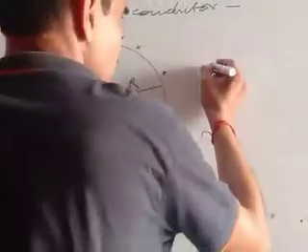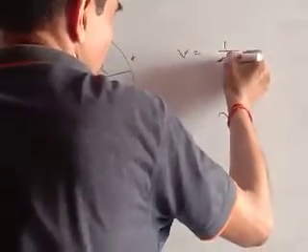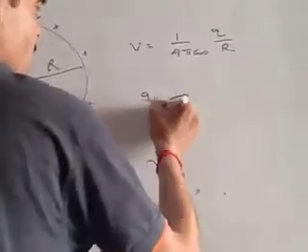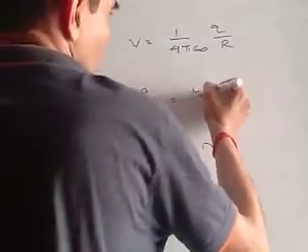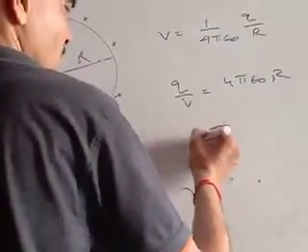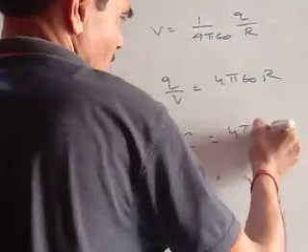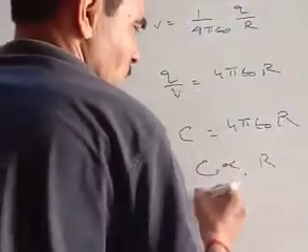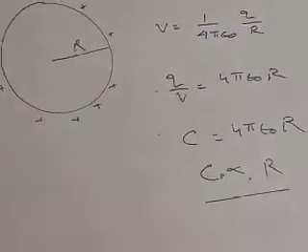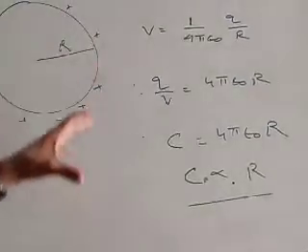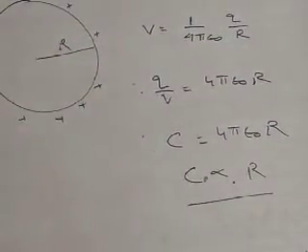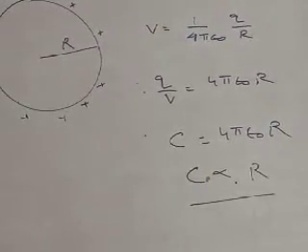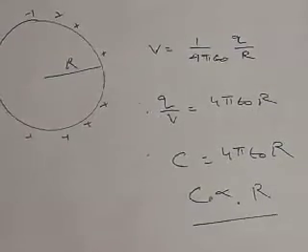Then the potential of its surface is given by 1 upon 4 pi epsilon naught Q upon R. Therefore, Q upon V is equal to 4 pi epsilon naught R. Therefore, the capacitance of a spherical conductor is 4 pi epsilon naught capital R. The capacitance of a spherical conductor is directly proportional to its radius. In fact, the capacitance of a conductor is a property of its shape and size, and it is independent of its material.